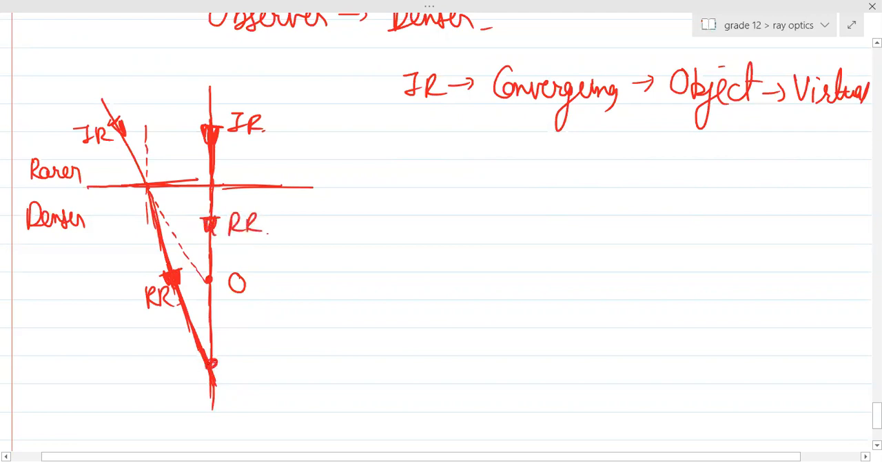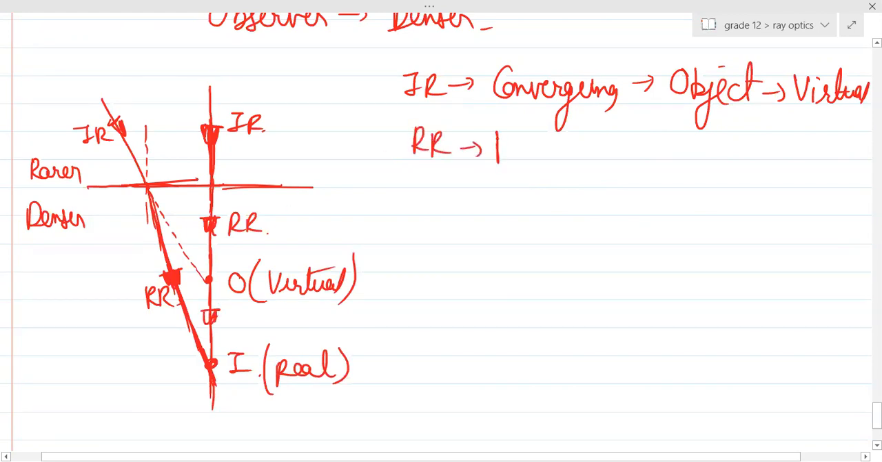So this will be the refracted ray in this case. So can you see the image is actually getting formed? Here the object was virtual, the image was real. Can you see that the light rays are actually emerging? The refracted rays are converging, hence the image is real. Is it clear?